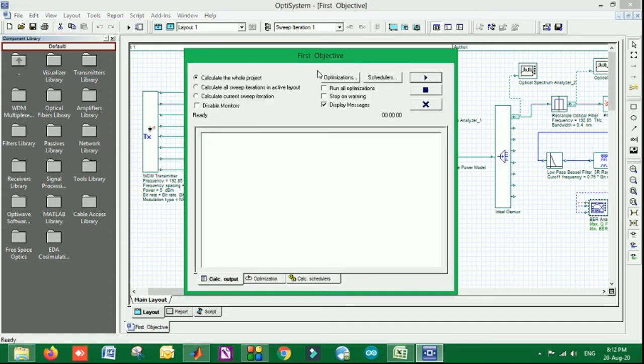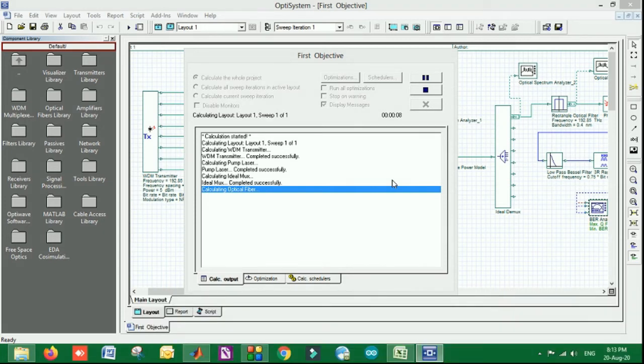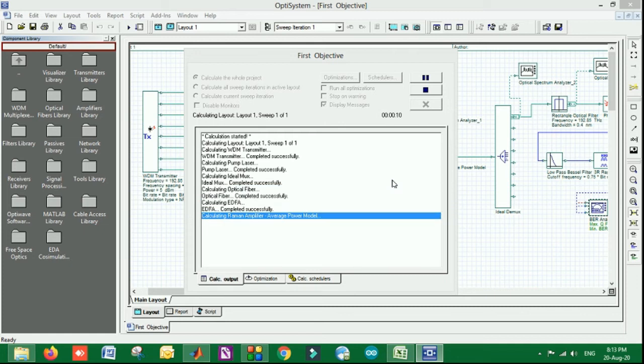Whenever you click here, a window will appear. You need to click on this. It will start processing. You can see the WDM transmission is completed, the pump laser is done, and muxing is being done. Now the optical fiber communication is being processed. The next phase is the EDFA transmission, and now the amplification is being processed so that the average power model can be done. Later the demuxing will be there, and the whole process will be completed by passing through the Bessel filter at the receiver end.